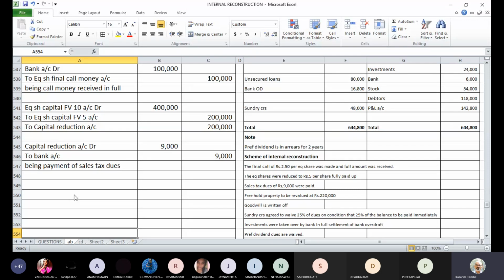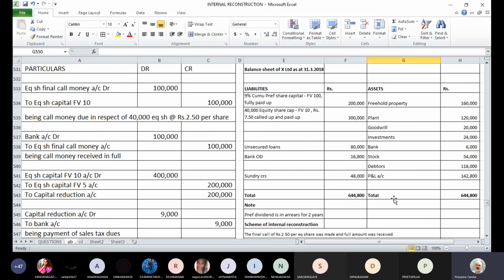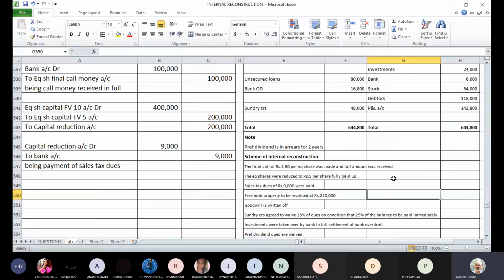Then next is about freehold property, which is revalued at 2,20,000. You have freehold property in the balance sheet, which is valued at 1,60,000. And now there is an upward change in the valuation at 2,20,000. So there is a gain of 60,000 rupees in the process that will be credited to capital reduction account.